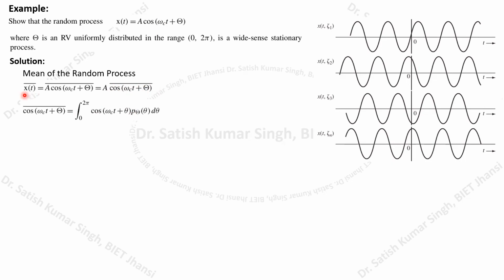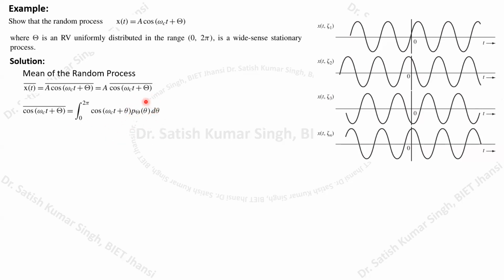If we are able to calculate this particular mean, then we will be able to calculate the mean of the random process x(t). Here again I'm using the same formula: we integrate over the range of the random variable in which it is defined, taking the value x and multiplying by its probability density function. So here the random variable is cos(ωc t + θ), multiplied with the probability density function of the random variable θ. Because θ was defined from 0 to 2π, this integration must go from 0 to 2π.